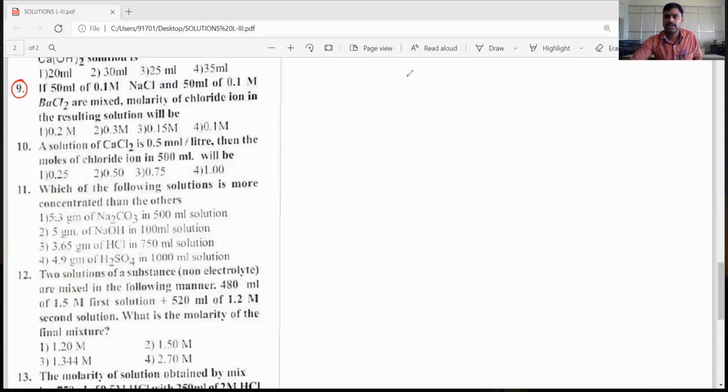Okay, dear students, let's see how to solve. First you write that first one, 50 ml of 0.1 molar NaCl. So that NaCl will be ionized to give Na plus and Cl minus. Its concentration is 0.1 molar. Okay, and the volume is 50 only.